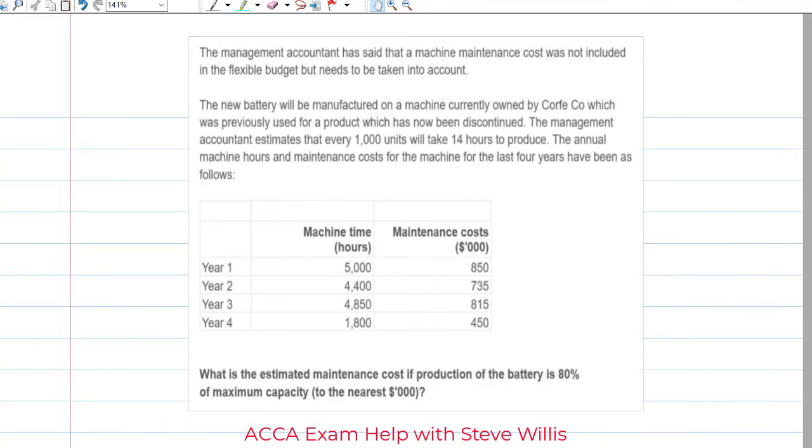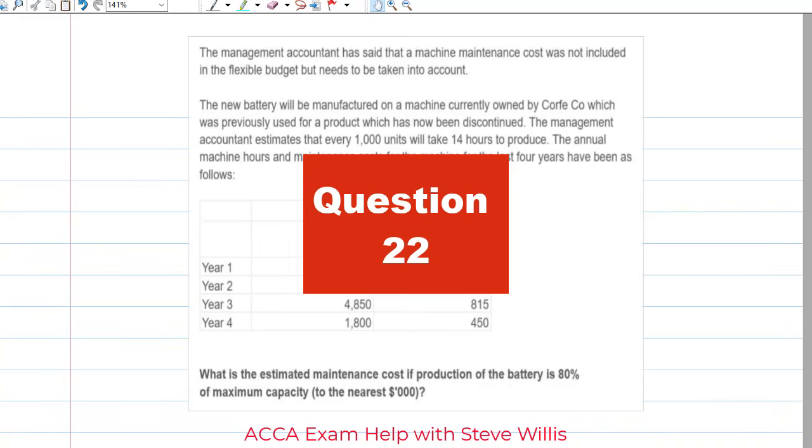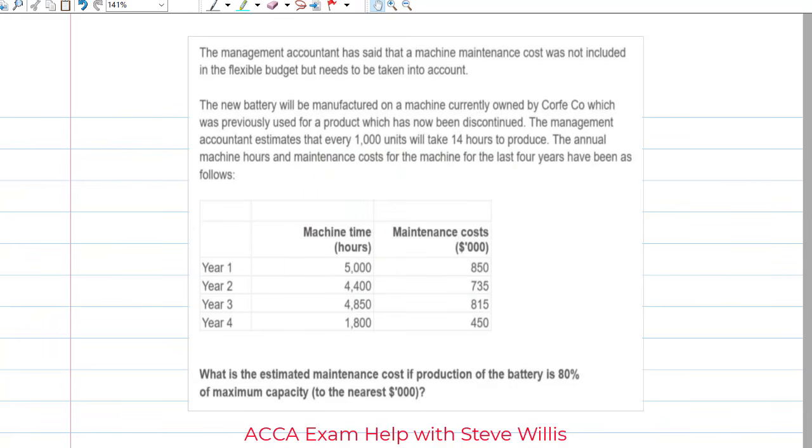Okay, friends, last but not least, let's do question 22 together. 22 is testing your knowledge of the high-low approach. If you know the high-low approach, we've got to get the variable cost first, then the fixed cost. Once we get that, we can calculate a total cost. High-low method, and I've taken the question to a bigger piece of scratch paper so we can do this.